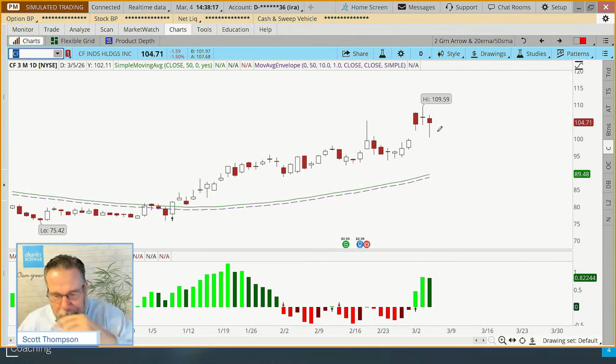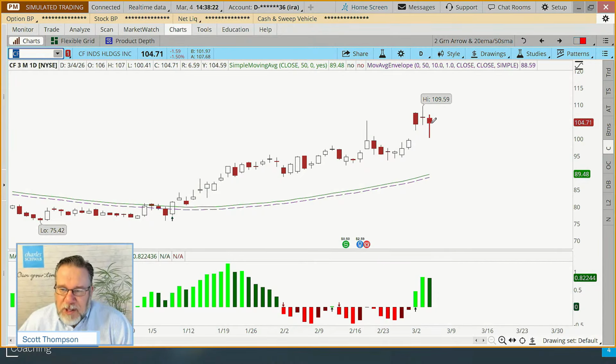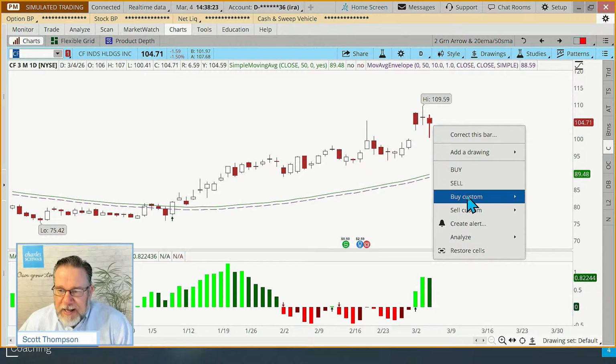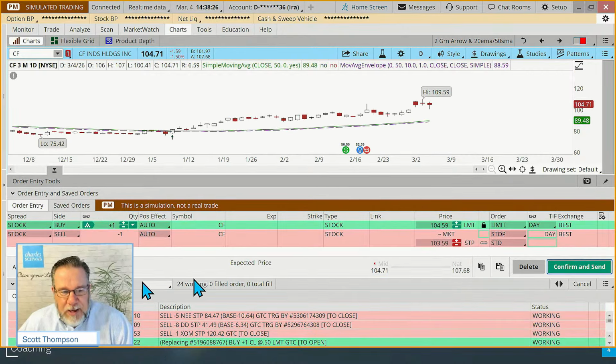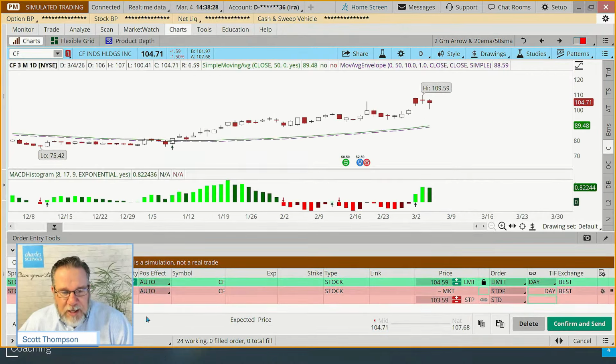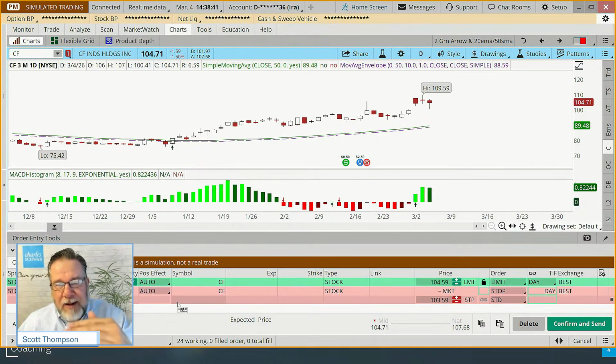And I'm going to go through this a little bit more quickly because I want to go through more examples. So how do we do it? Okay, we put our cursor about there at the close, right click, buy custom with stop. Okay, we get our order over here. We do some quick in our head math. If I can invest $500, stock's trading about 104. So I'm probably not going to be able to do 5 shares. So I'll do 4 shares. Again, normally we don't like to go over that set amount that we've determined. So we'll go with 4 shares.